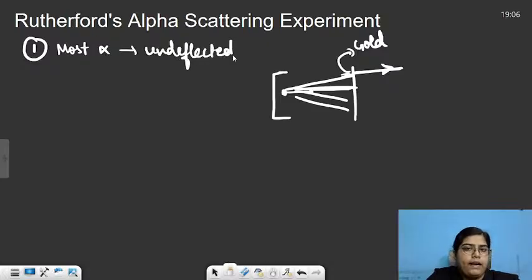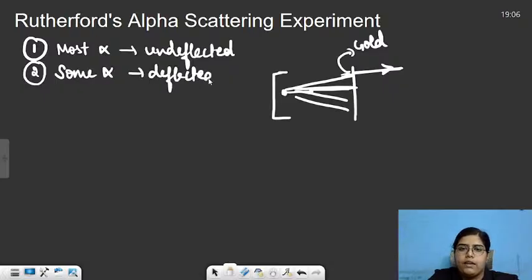And why am I writing these observations over here? Because for each observation, he had a conclusion. From every observation, he concluded a certain fact about the atom, right? Then the second observation was that some of the alpha particles were deflected, only some. They were deflected by small angles, not by large angles. Most of them did not deflect. Then some of the alpha particles deflected by a very small angle.